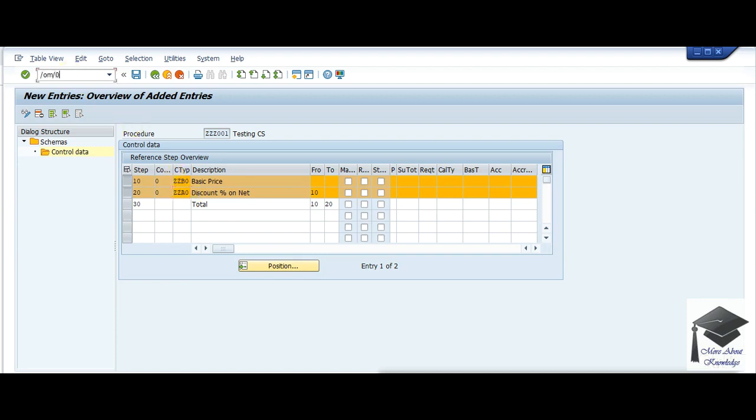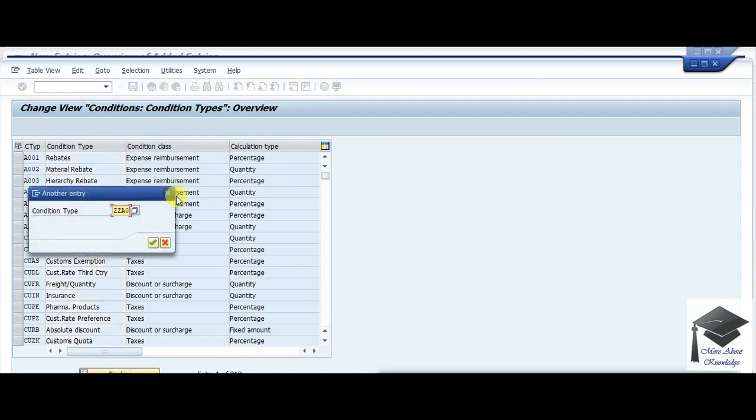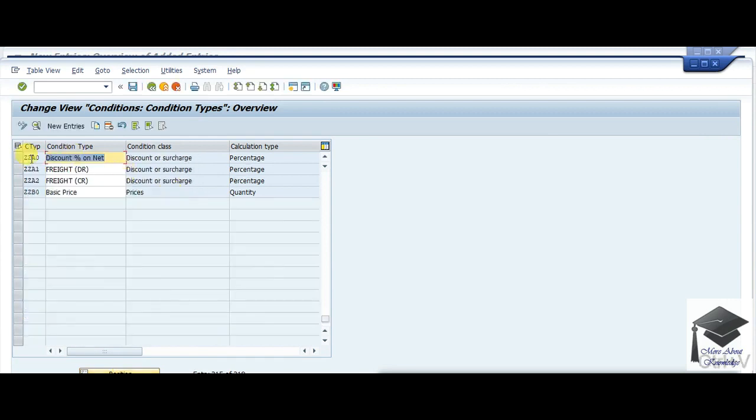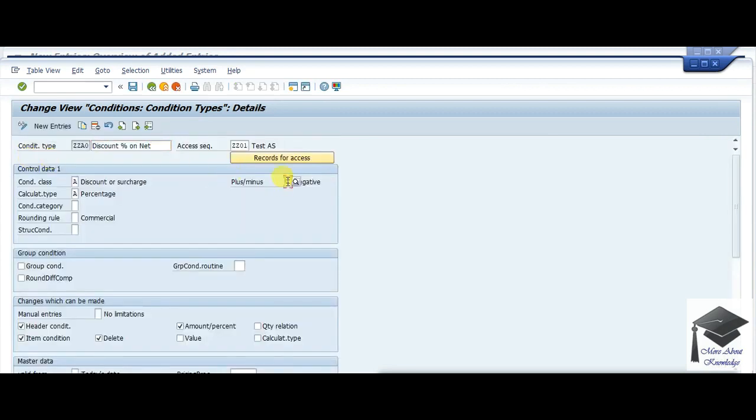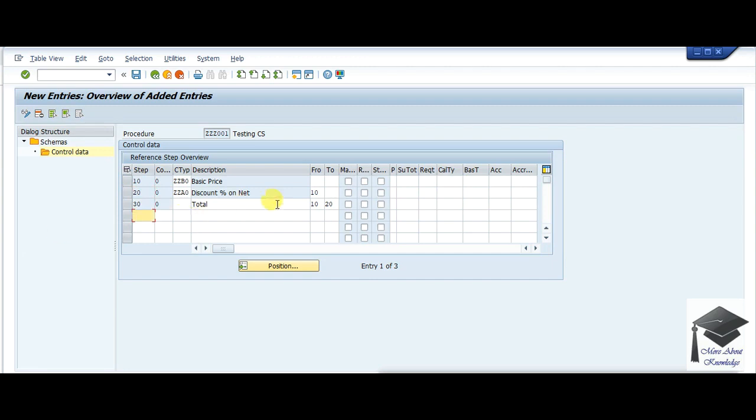So let me check the condition type. Here you can see this is negative. That means ZB00 plus the negative sign ZA0. So this is the calculation that SAP does in this pricing procedure method. Okay, so here we go.